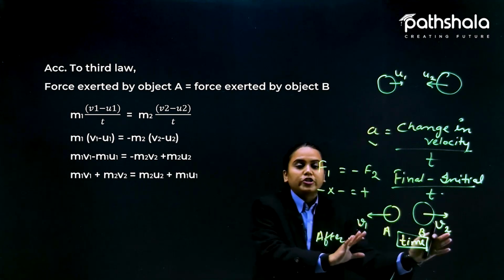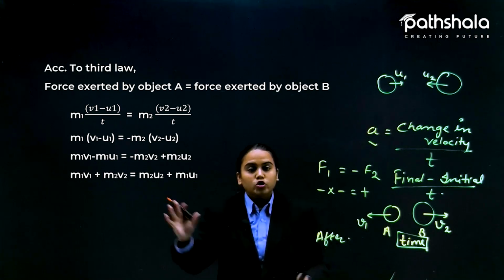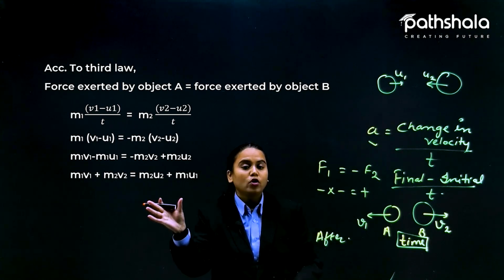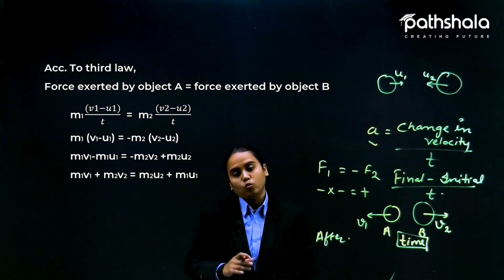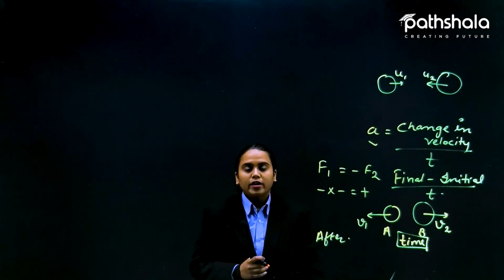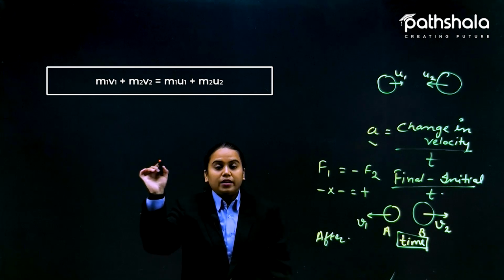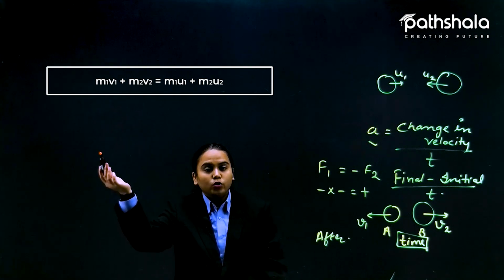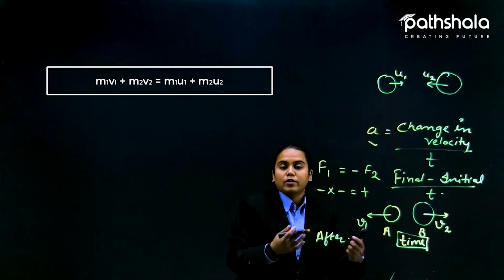Now for the after collision part, again we take v1 and v2. See students, before collision and after collision they automatically become equal because of the third law of motion. So this simply states that v1, u1, v2 and u2 after collision equal the before collision.